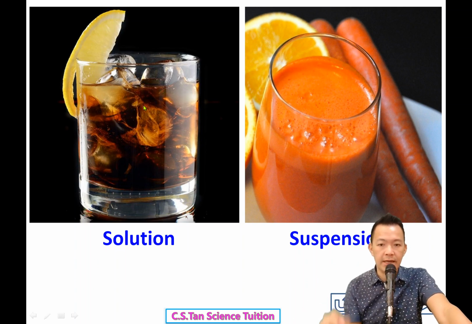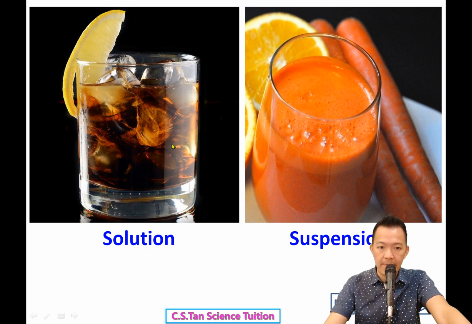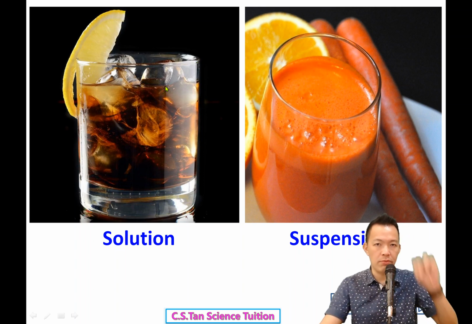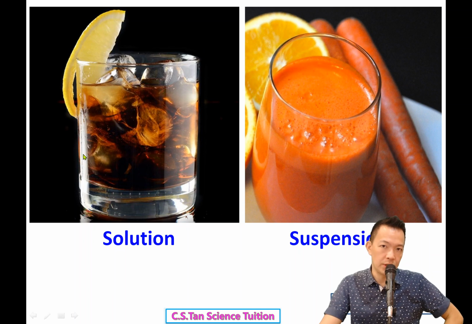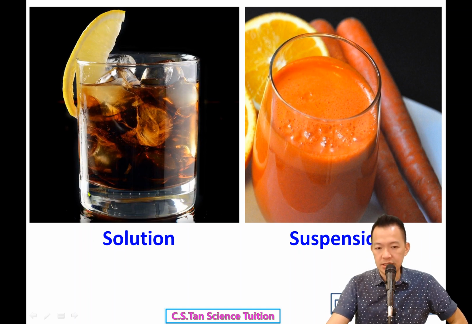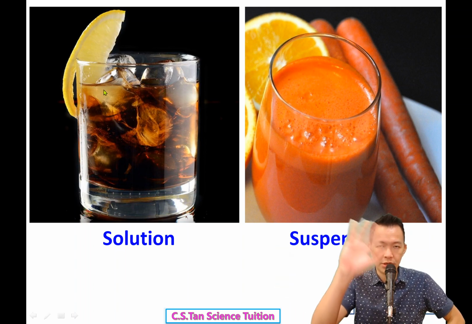So Coca-Cola, now I put it on the table, 我把它放在桌子上 for 100 years. After 100 years, we come back to look at the Coca-Cola. Can you tell me what happened to the lower part of the Coke? 它下面变成什么颜色？Or what happened to the part above? 上面变成什么颜色呢？But don't add ice, 不要放冰块啦。Most of you imagine that after 100 years the lower part will become dark brown or black, and above will become transparent, 上面变成透明，对不对？Sorry.